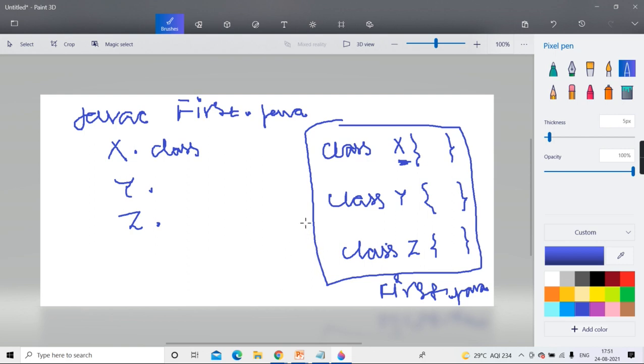But many times what happens is, when you are very first Java programmers, like now you have just started, you give the file name, and inside that you also type the class with the same name.